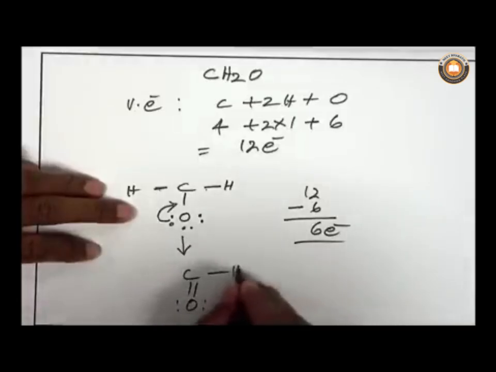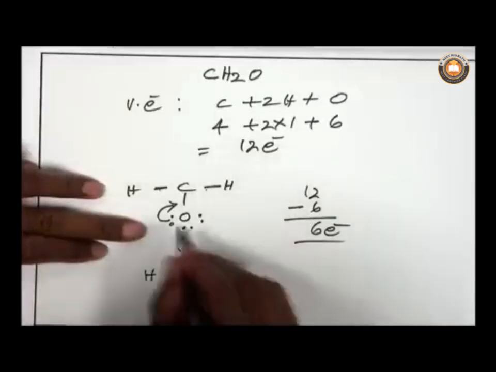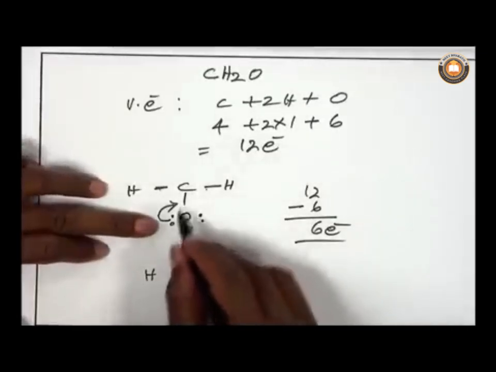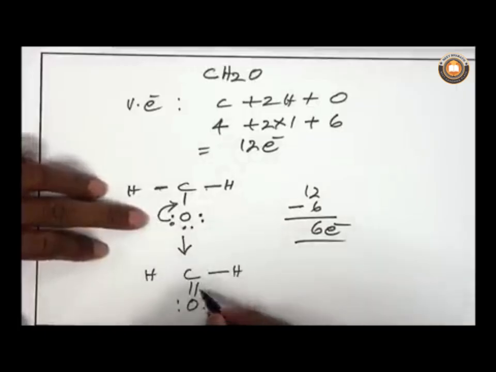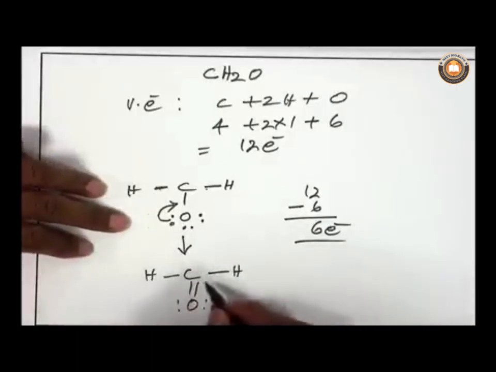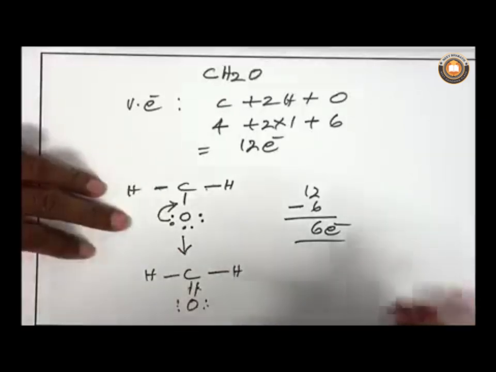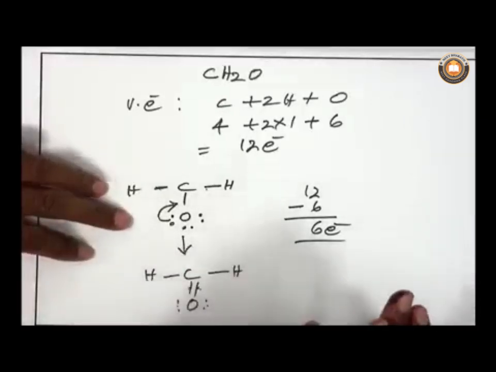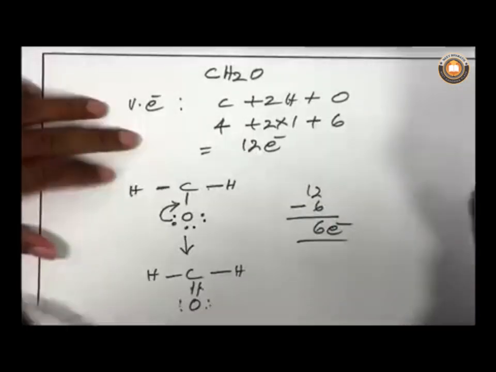So, basically we converted a lone pair of electrons to bonding electrons, giving carbon double bonded to O like this. Now, if you count the number of electrons around the carbon atom, it is 8: 2, 2, 2, 2. Around the oxygen atom also 2, 2, 2, 2, so 8. So the octet rule is obeyed and the molecule is very stable. This is how one has to draw the Lewis dot structure. Thank you.